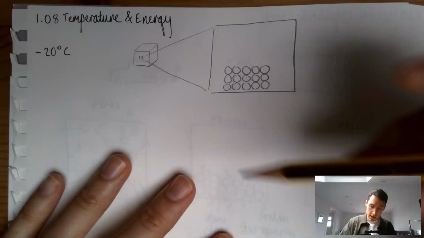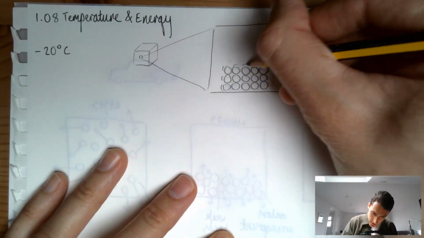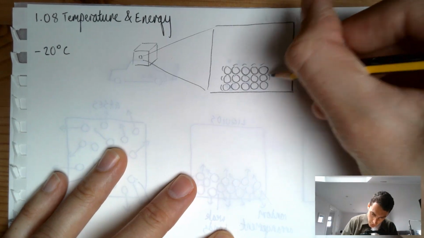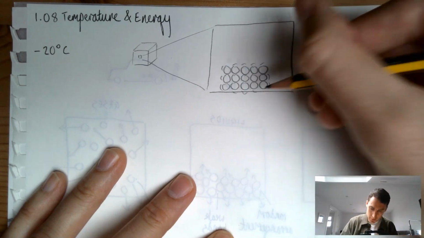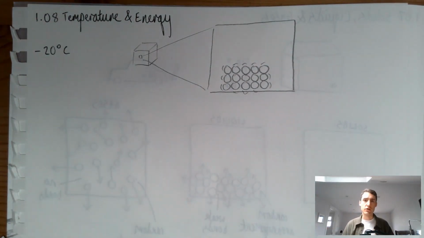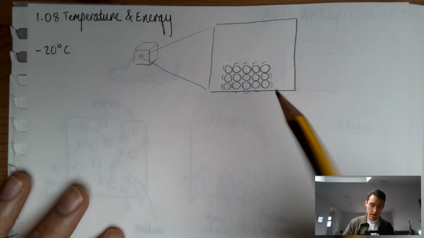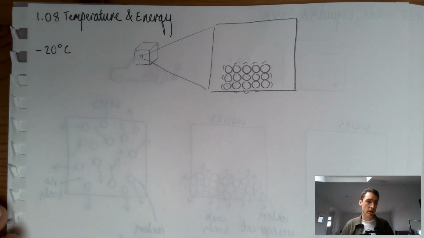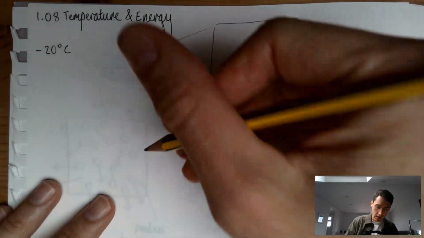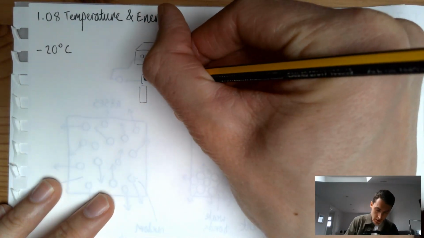And what I might show here is that, okay, they are vibrating, but just a little bit. So I'm just going to draw one line here like this. So I'm going to bring in this idea that they are vibrating a little bit, but not that much. So they're just moving on the spot. But what I'm going to say to students is, okay, what we're going to do is warm up this block of ice. Now, when I draw diagrams for heating, for some reason I tend to use a candle, just because I guess it's easy to draw.